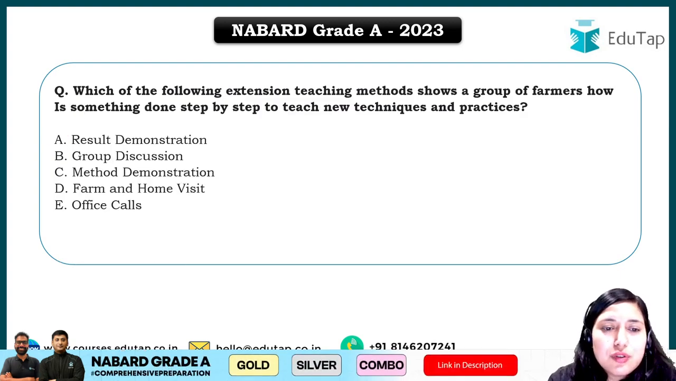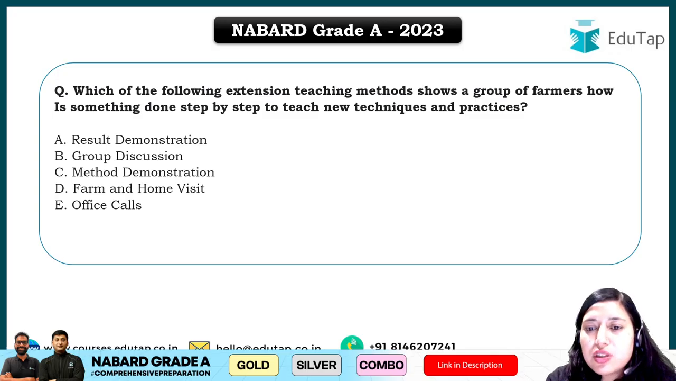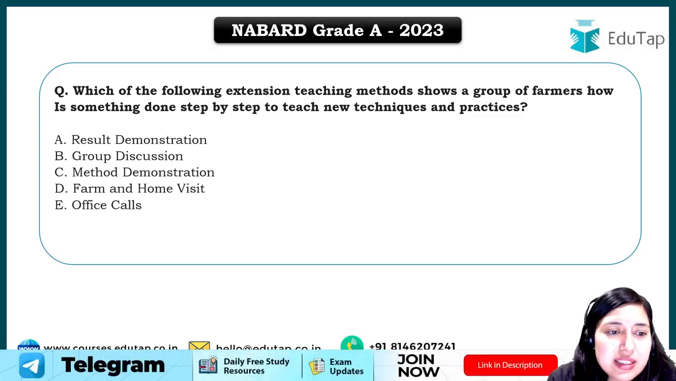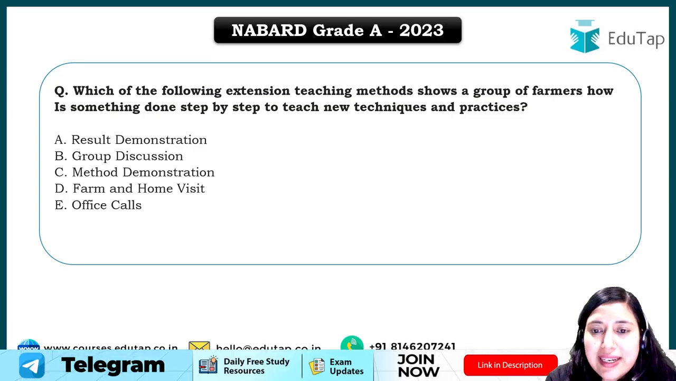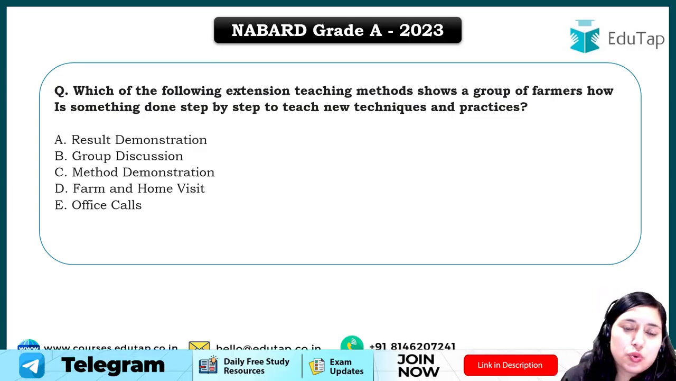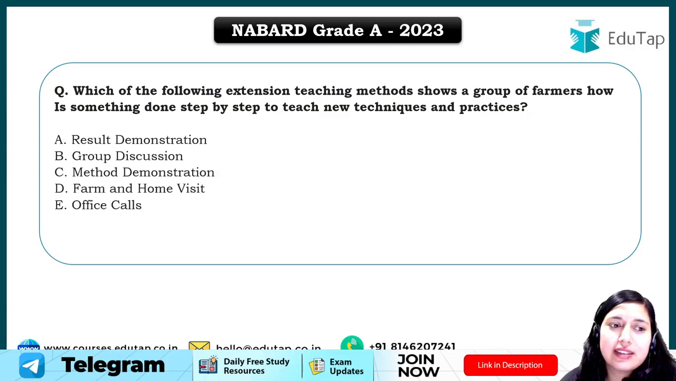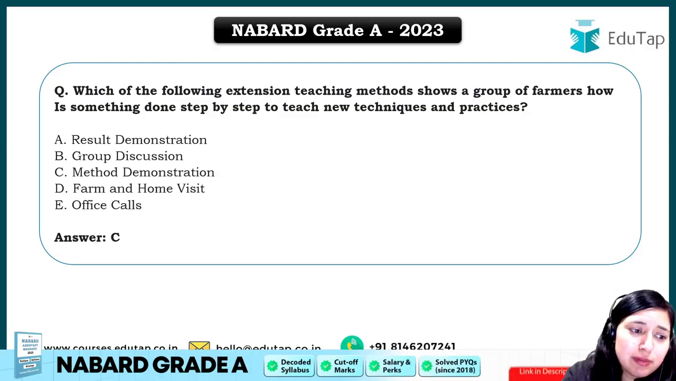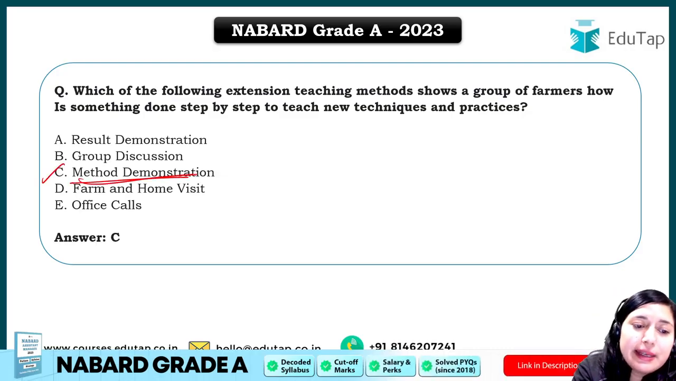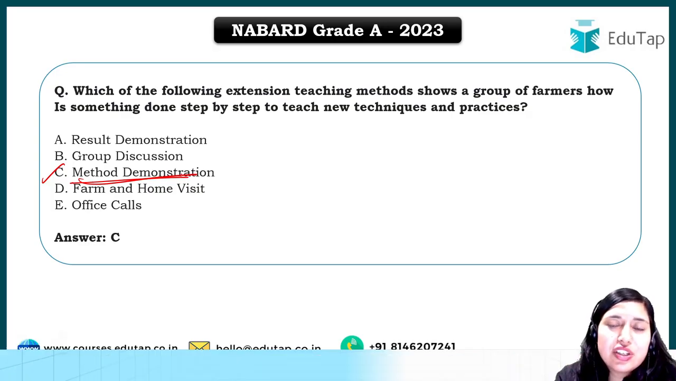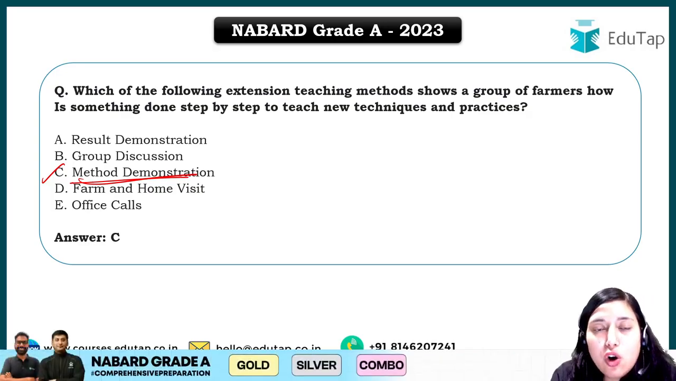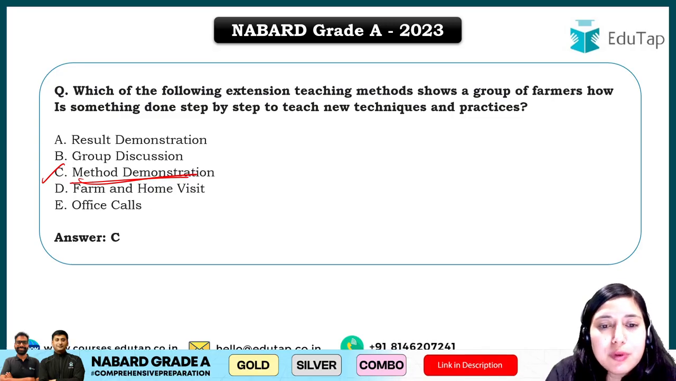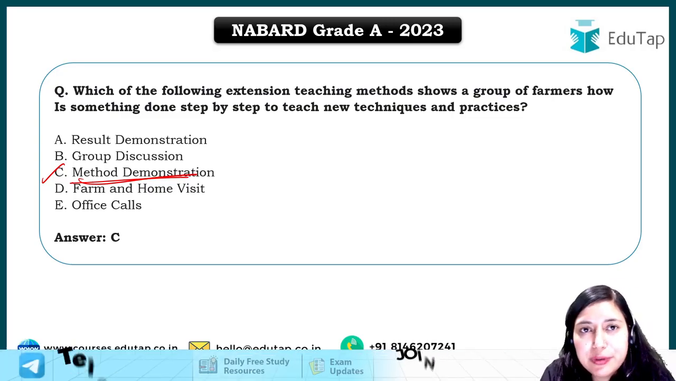Next question is, which of the following extension technique methods shows a group of farmers how something is done step by step to teach new techniques and practices? So students, this is a question from your agriculture extension chapter, right? This question has been asked regarding the type of extension education method. For this, the answer will be option C, which is method demonstration. In method demonstration, farmers are taught step by step how to perform a particular technique, how to adopt a particular technique.